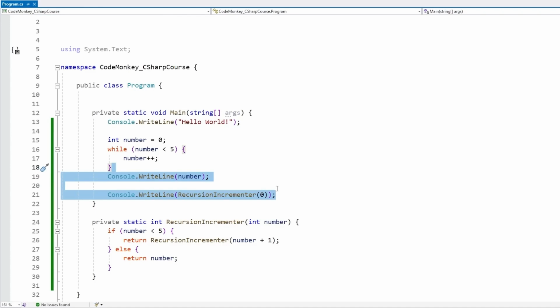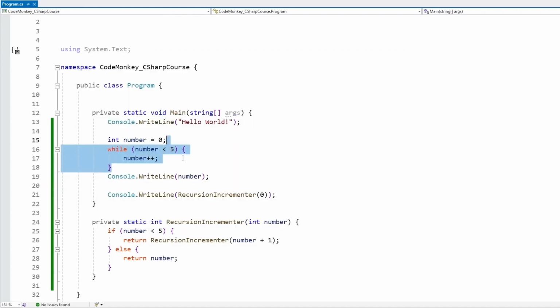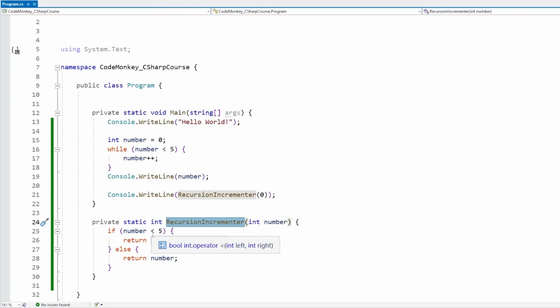Okay, so let's see if both these do return 5, and there it is, they both return 5. So both have this logic: this one is going to run this logic multiple times, and this one is also going to run the same logic multiple times. As we call this the first time, number is going to be 0, and if number is under 5, then this one is going to return the result of this function, and this function call will pass in the number, so 0 plus 1, pass in number 1. Once again, that is going to go inside this function, now with the number 1, which is again still under, so it is going to return another call of this function, with the number 1 plus 1 equals 2, and so on. And as soon as it gets to 5, it just returns the final number.